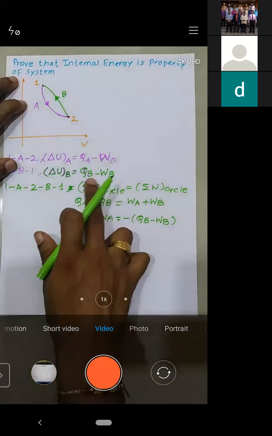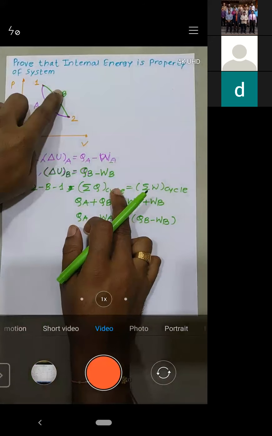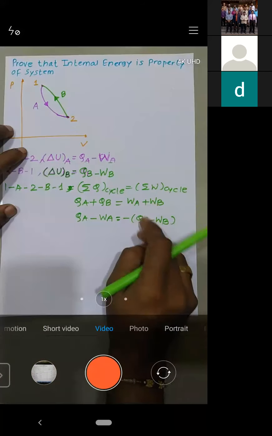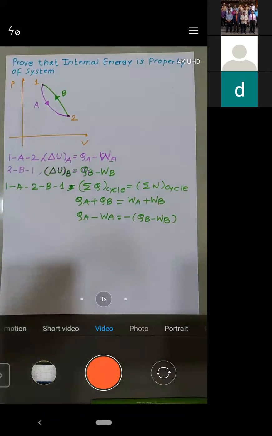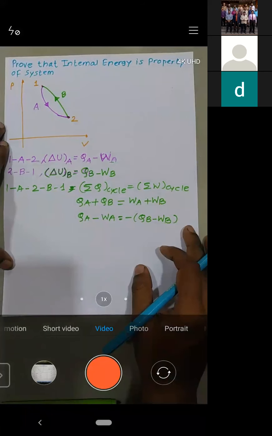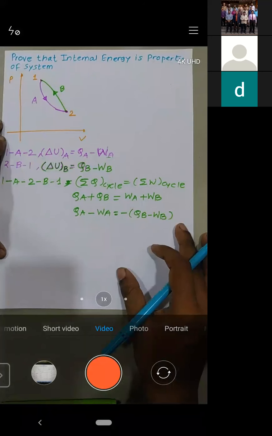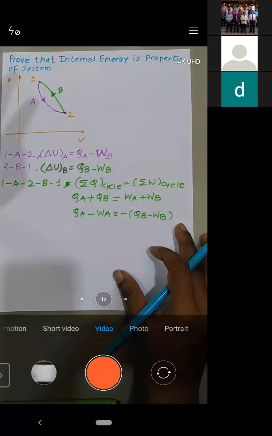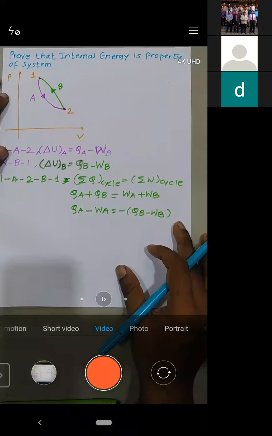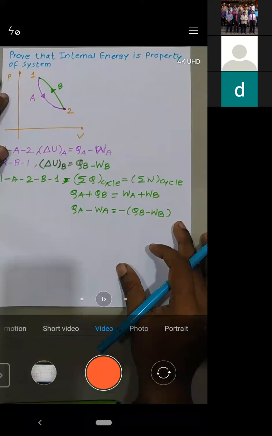So heat during a cycle is equal to heat during A plus heat during B. Similarly, work during the cycle is work during A plus work during B. If you rearrange it, you will get it like this. Is it okay? Let me know. Is it clear, all of you?